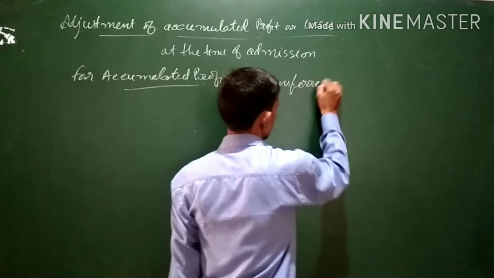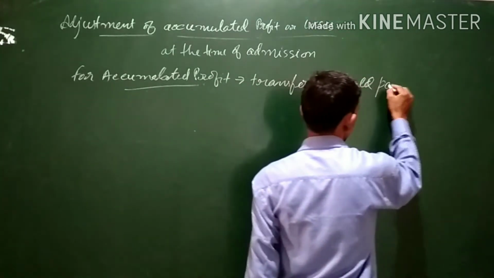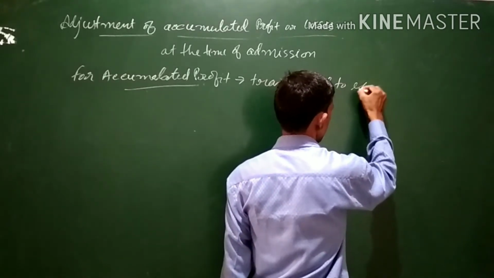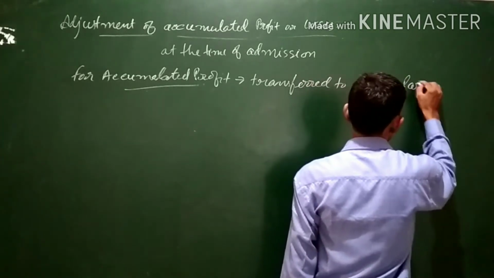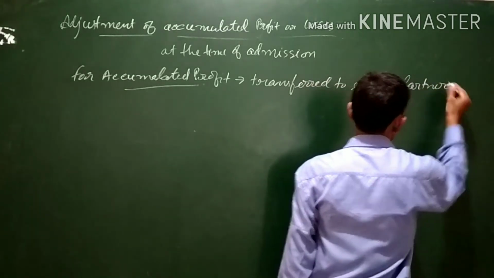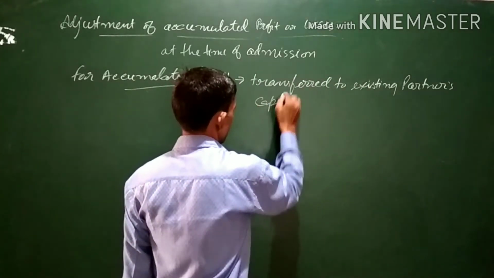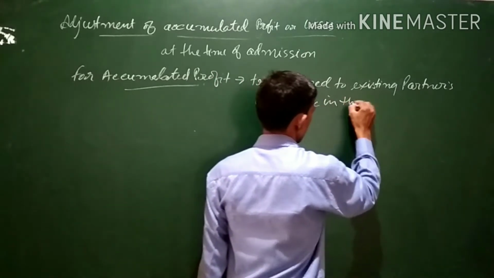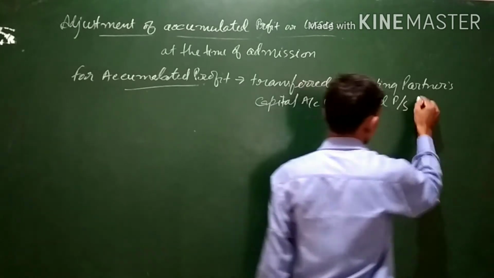Accumulated profit is transferred to old, or you can say existing, partners' capital account in their old profit sharing ratio.